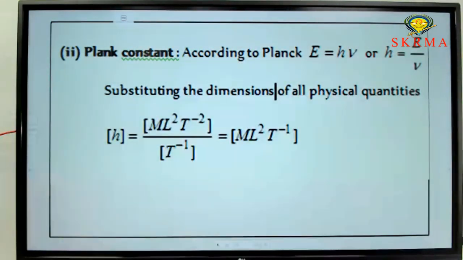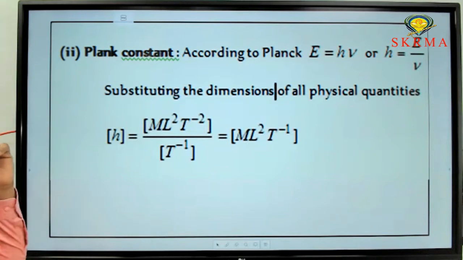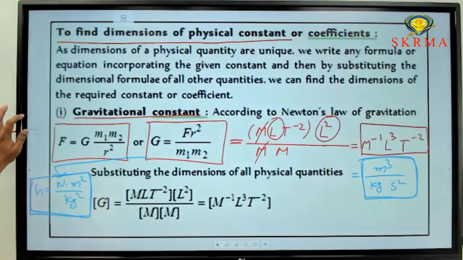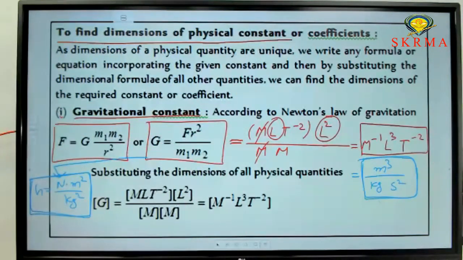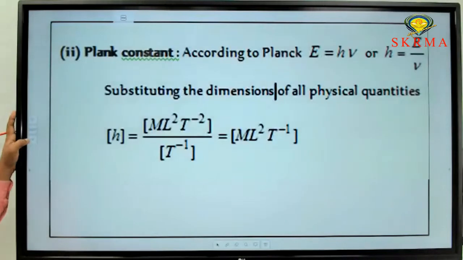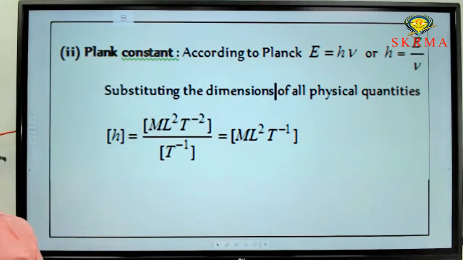Next, can you write the dimensional formula for the Planck constant? This also comes under which quantity? This also comes under physical constant. The Planck constant is also a physical constant. Now, can you derive the dimensional formula for a physical constant, that is the Planck constant?